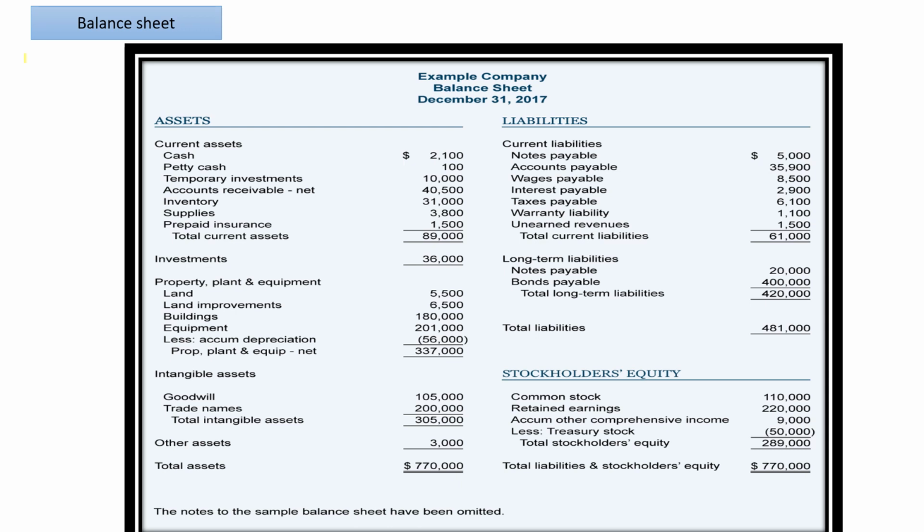Now let us come to the balance sheet. Balance sheet again shows you the assets of the business and the liabilities of the business: what the company owns and what the company owes to others. We have also discussed assets and liabilities in the previous lessons, so you can refer to those videos.